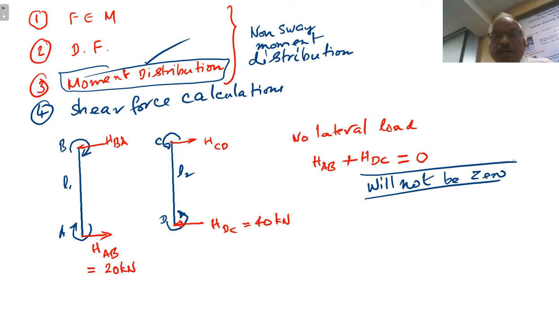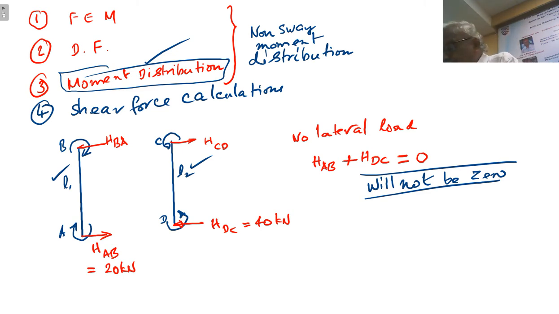Why? It is because of the wrong assumption. What assumption have we made? The frame is unsymmetrical. Say the length of this is L1, the length of this is L2. The frame will be subjected to side sway. We have started the analysis assuming that there will be no side sway. Therefore, the problem will be there. The horizontal equilibrium will not be there, right. Therefore, it has to be equal to 0.